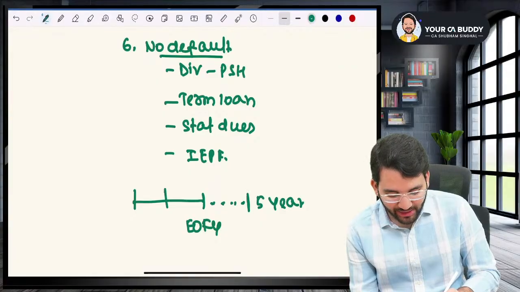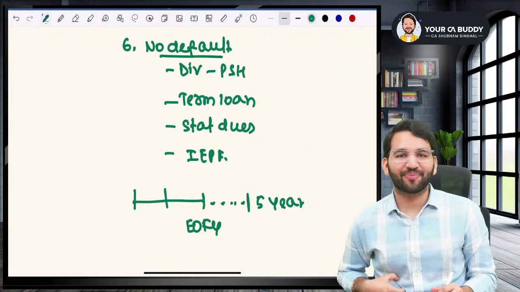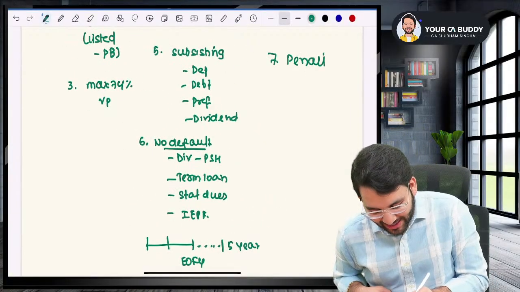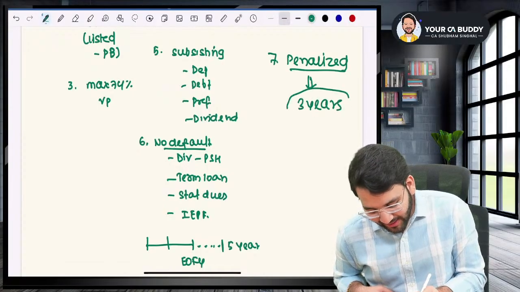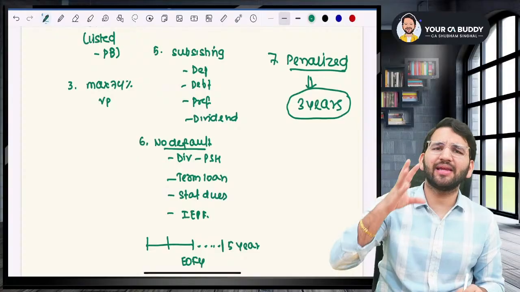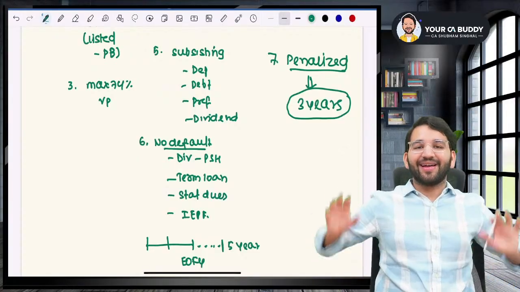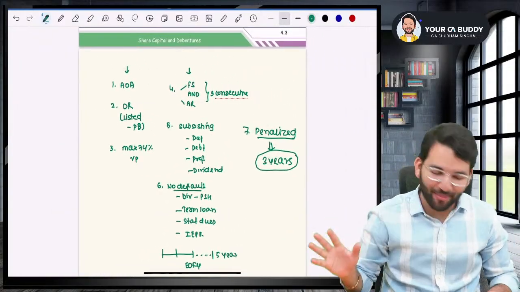From the end of financial year till 5 years, you cannot issue DVR, but after that, you can issue a DVR. And so the point number seven is that you have not been penalized by any court or tribunal in the last 3 years. In the last 3 years, you have not been penalized under any act, RBI Act, SEBI Act, FEMA Act. In these cases, if seven conditions are satisfied, you can go and issue a DVR, not a problem.